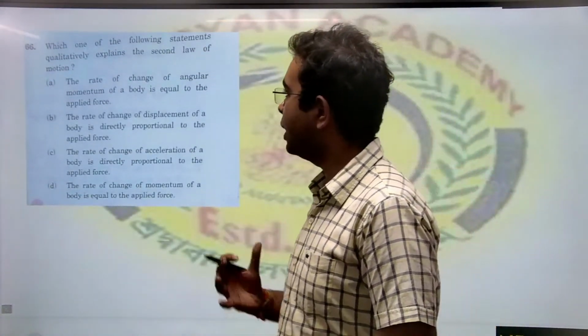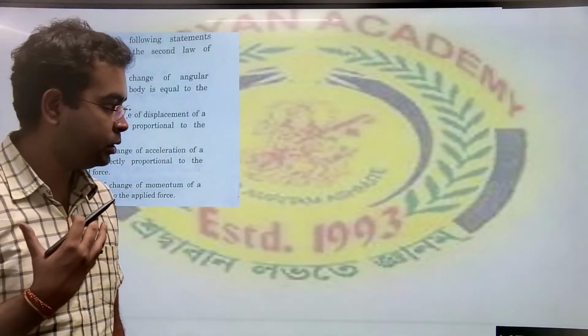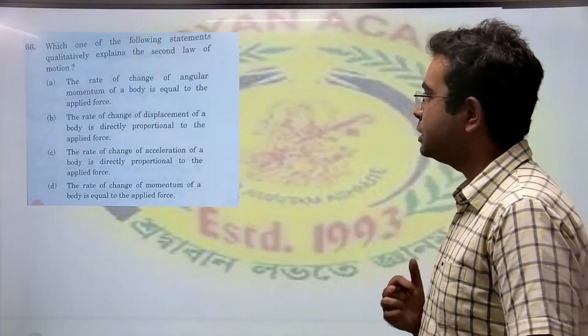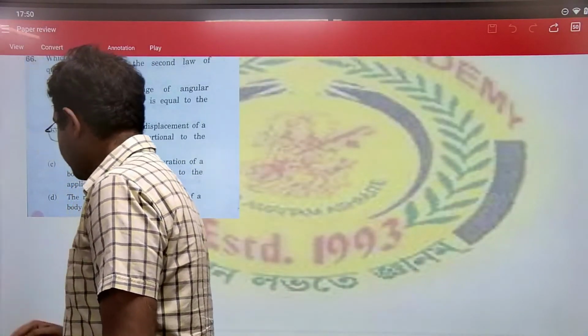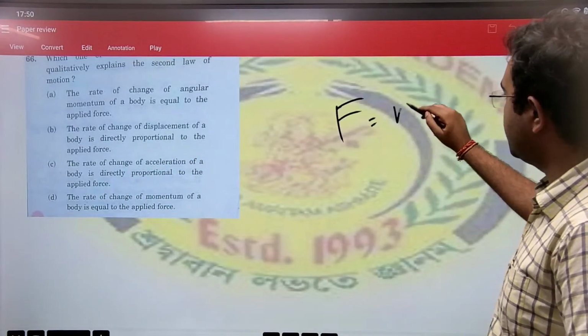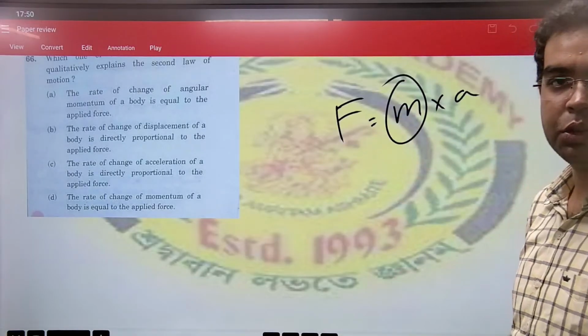Coming to the next question, what does the second law of motion actually talk about? It's Newton's second law of motion. Newton's second law of motion says that F is equal to mass into acceleration. Now mass is a constant quantity.